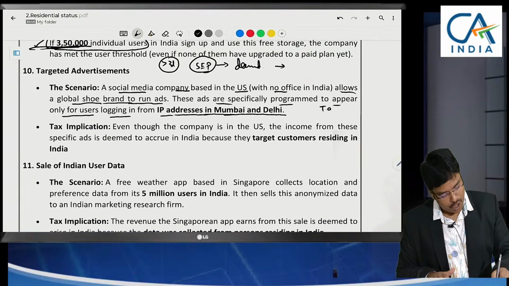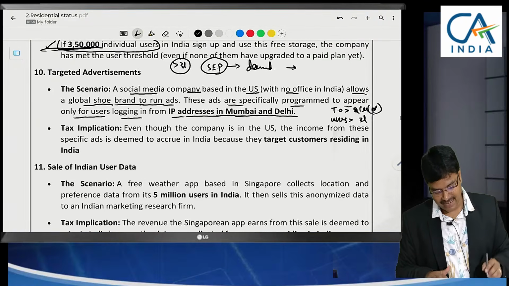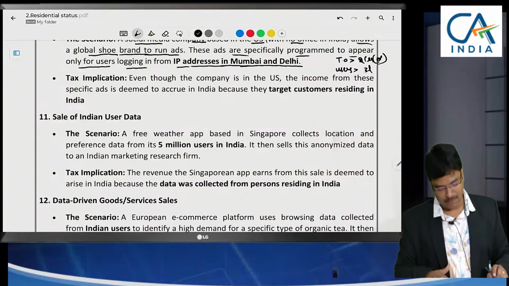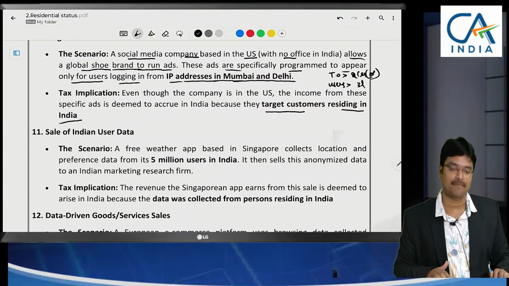How will that be taxable? If their turnover is greater than 2 crores or the number of users is greater than 3 lakhs, then we are going to tax it. So what they are telling here is that advertisement services also will be deemed to be significant economic presence in India because the target customers are in India.